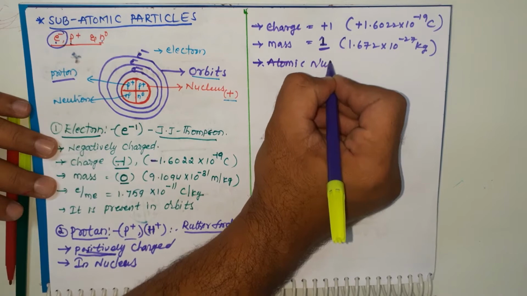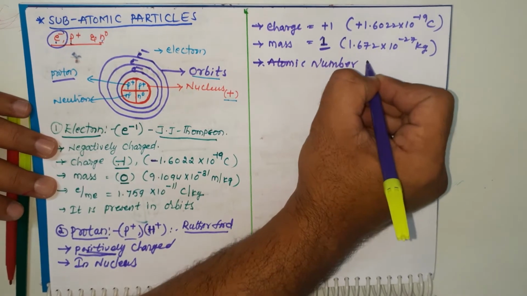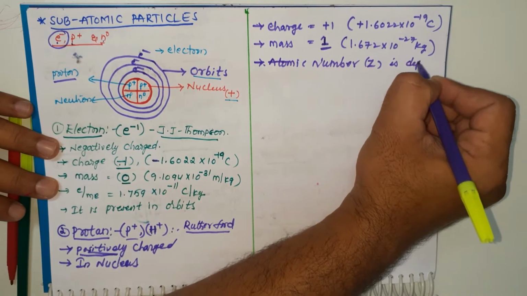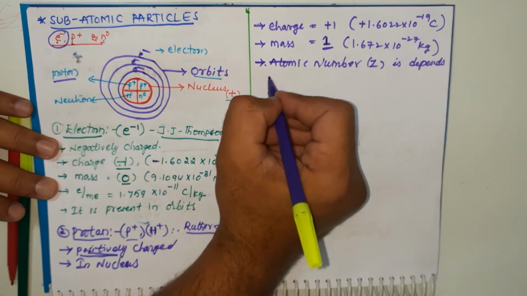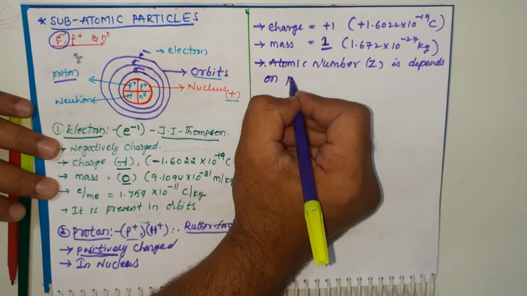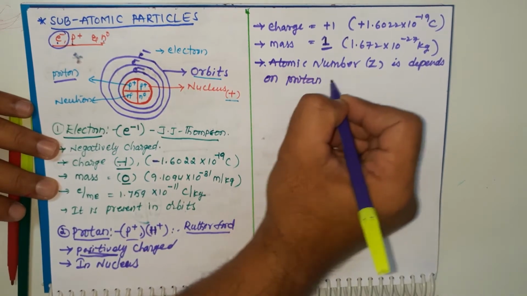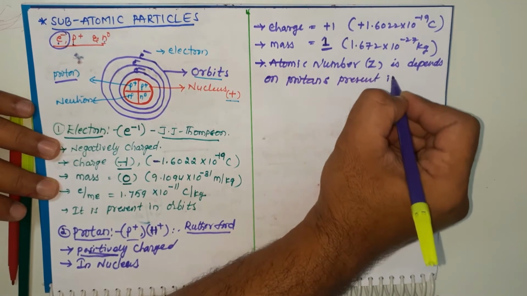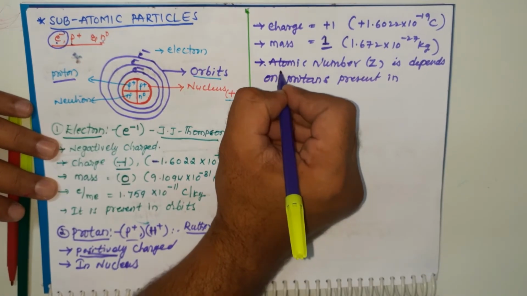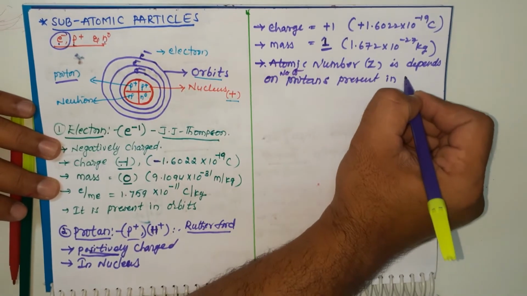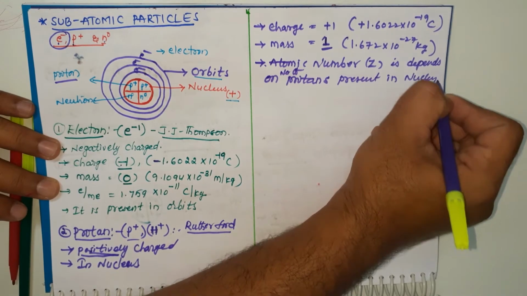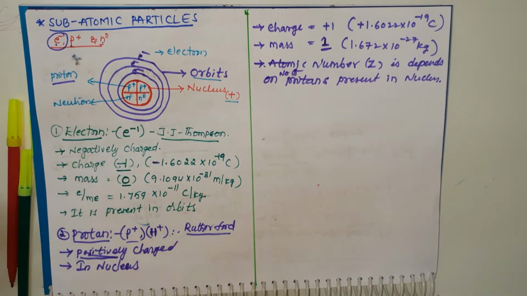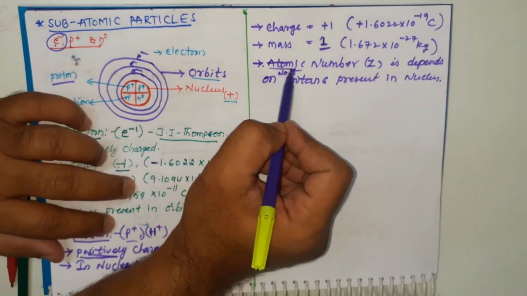Atomic number, shown as Z, depends on the protons present in the nucleus. The number of protons present in the nucleus. Okay, students, the number of protons is equal to that atom's atomic number.